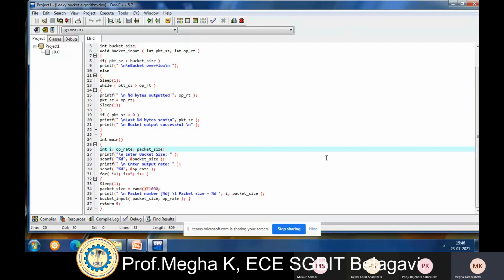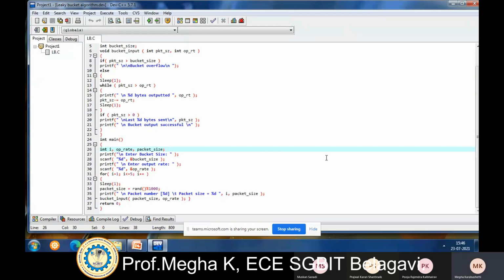If the packet size is more than the bucket size, overflow is possible, and in that case the packet is discarded. Another case is if the packet size is greater than the output rate, then only that number of bytes is outputted.